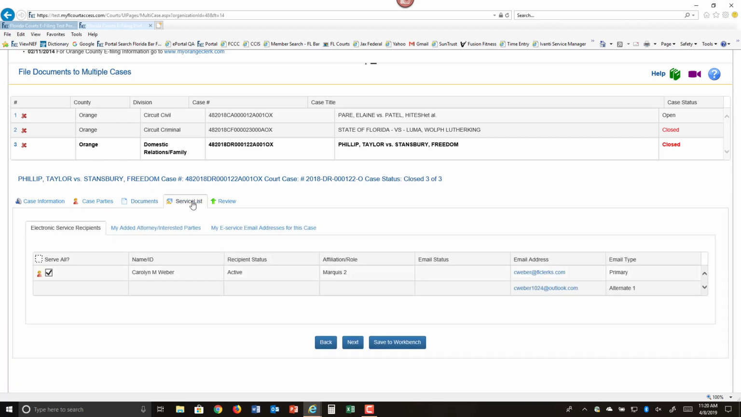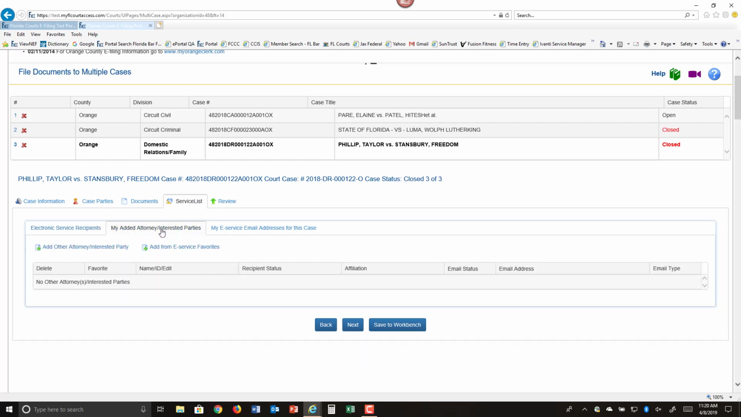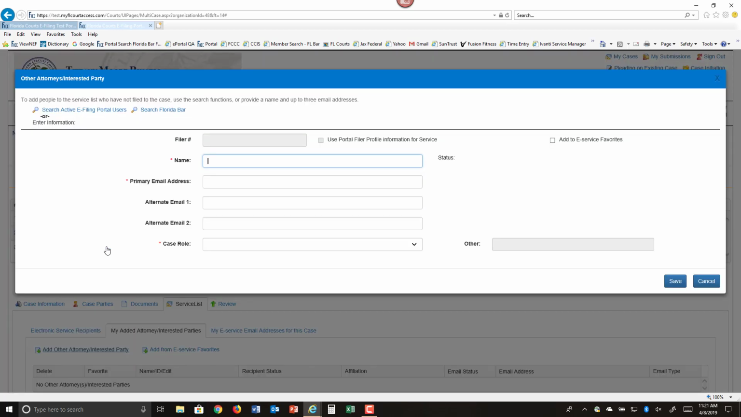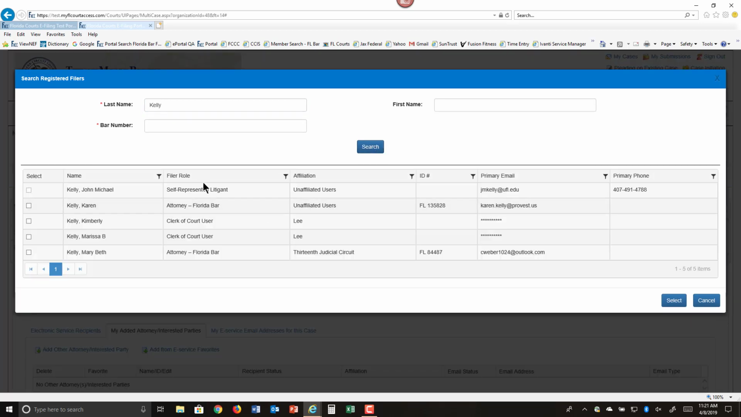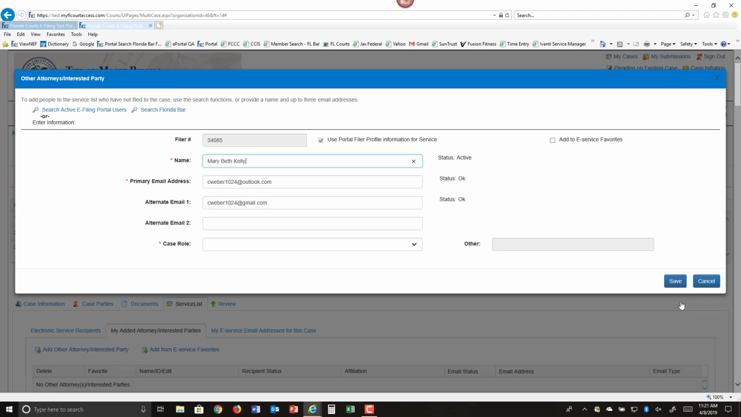Again, you can add to your service list if you need to by My Added Attorneys or Interested Parties, and you can either search the active e-filing portal users or search the portal bar or actually type in the person's name. If we search the active attorney users in the portal, we do a search, it pulls back a list. We then go ahead and add the person that we wish to add. We click on Save. You can also add it to your eService favorites if you wish to do so.